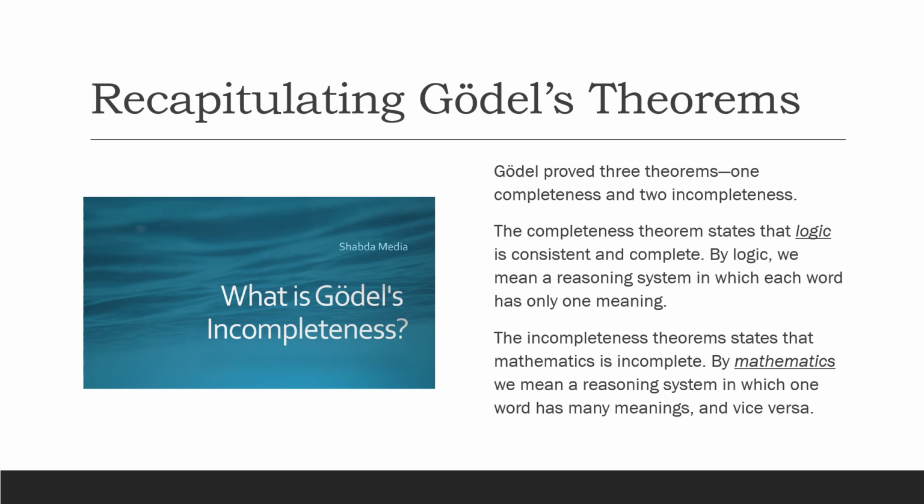the incompleteness of mathematics. By logic, we mean a reasoning system in which each word has only one meaning. By mathematics, we mean a reasoning system in which each word has multiple meanings, and each meaning can be represented by many words. The real problem is that logic assumes that one word has only one meaning.